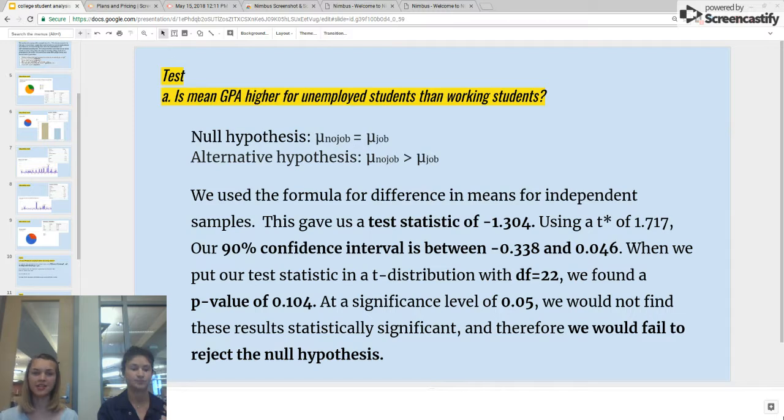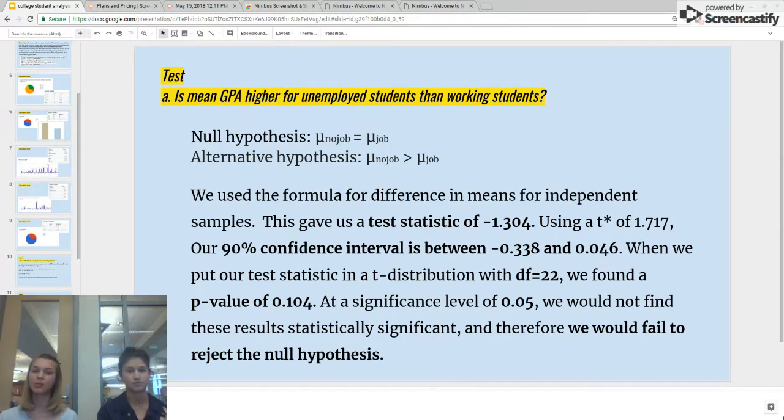And for our test for this question, our null hypothesis was that the mean GPA of students who weren't employed was equal to the mean GPA of students that were employed. And our alternative hypothesis was that the mean GPA of students that were not employed was greater than the mean GPA of students that were employed.